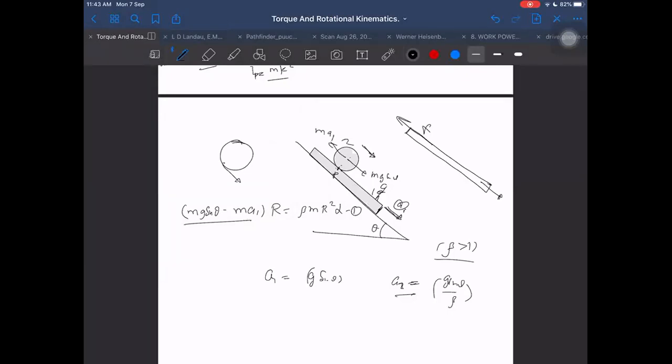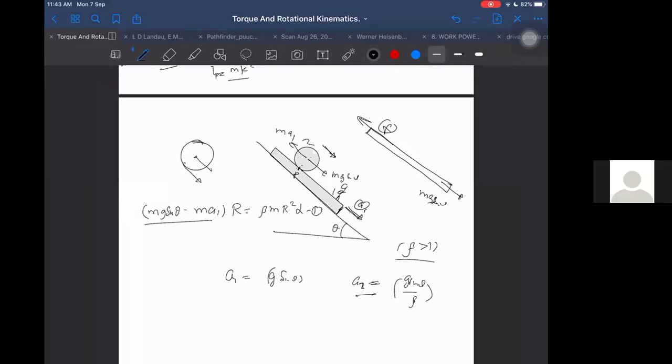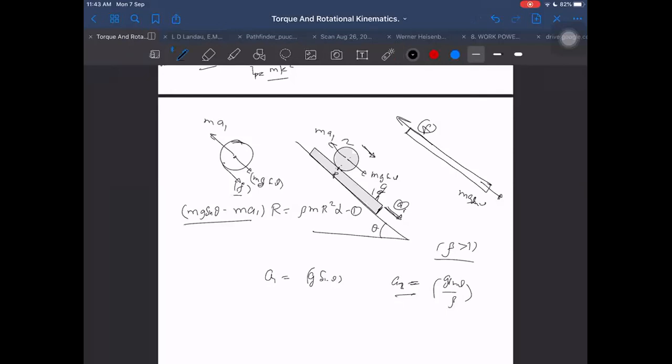Okay. Anyway, we can write these equations in this way, and downwards will be mg sin theta, upward here friction upward, then mg sin theta minus F equal to ma. For the upper one, I can write the equation as F plus mg sin theta is equal to, sorry, ma will be backwards, ma1 backwards, and relative to this, its acceleration will be r alpha downwards. We are solving relative to this, then it will be easier for us to solve. So pseudo force we can take, but at least we know the acceleration related to this is r alpha, so it is easier to solve. Then I will prefer this equation: F plus mg sin theta minus ma1 is equal to m into r alpha. This is the fourth equation.